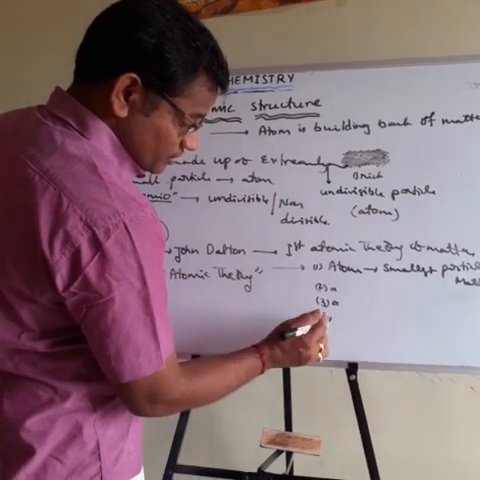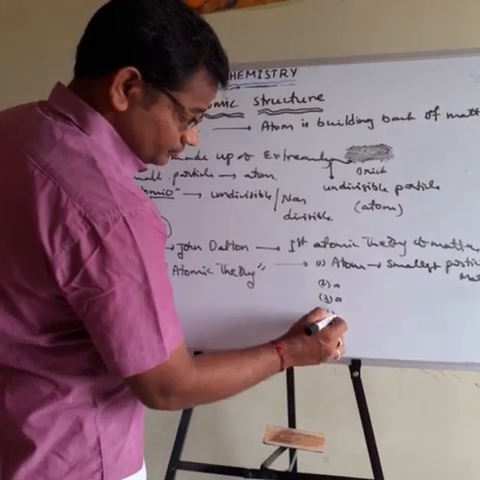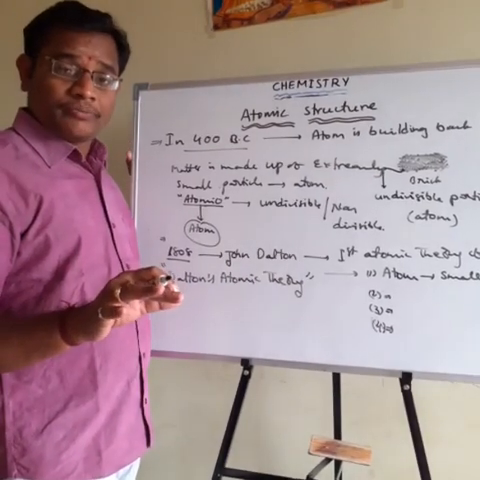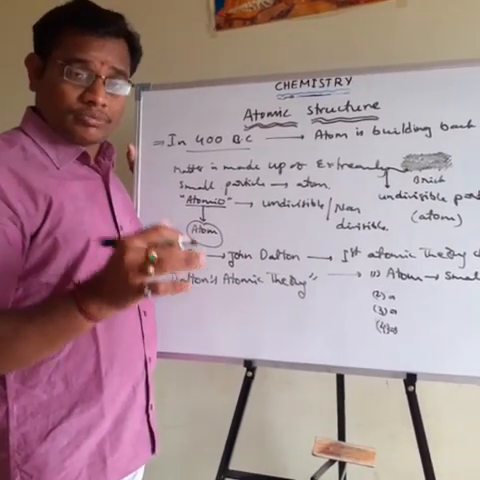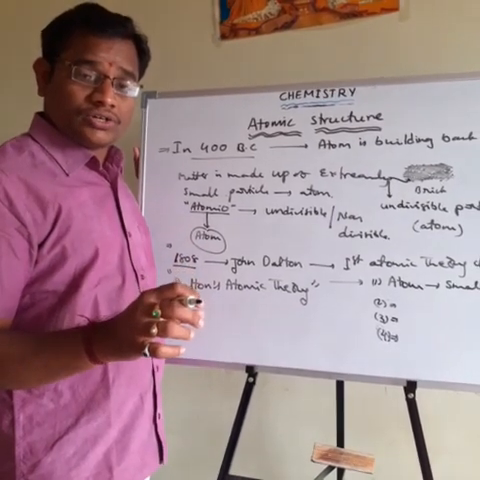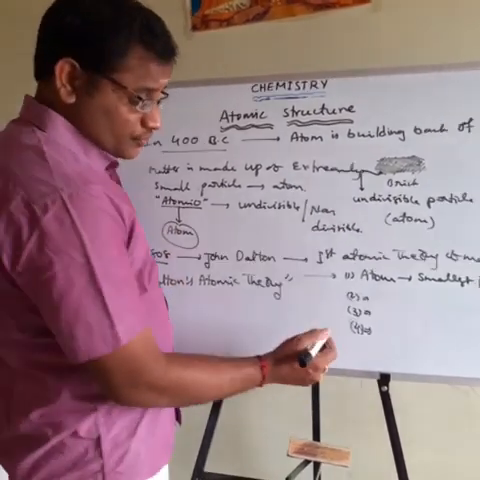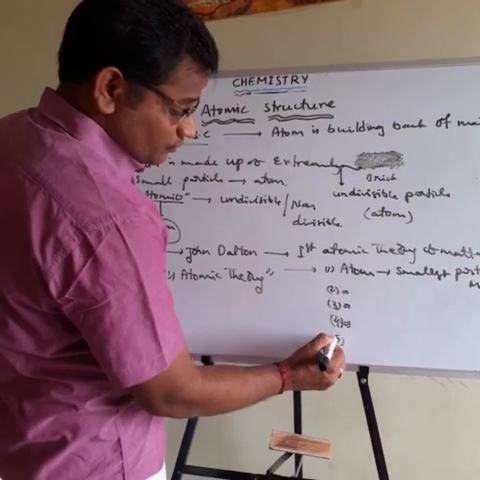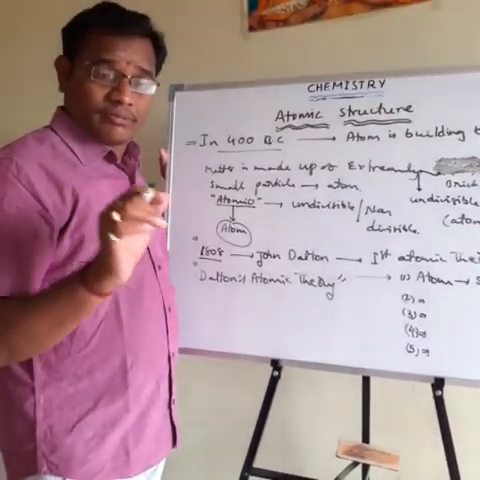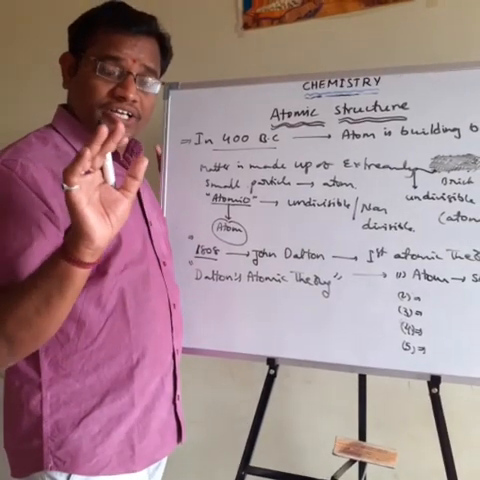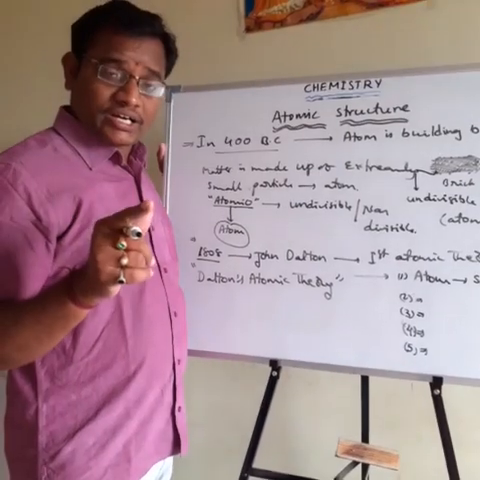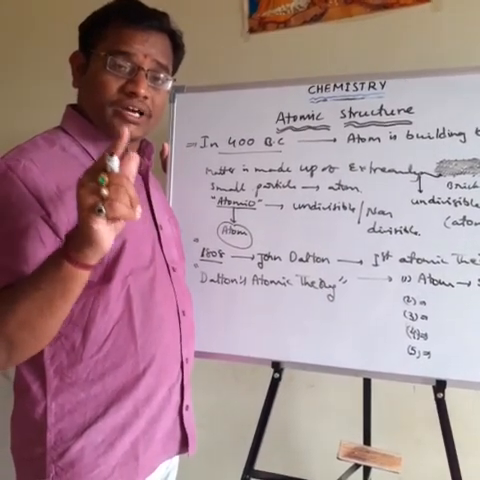The next, fourth one: atoms of different elements are combined in fixed proportion to form the compound. That is the fourth point. Then the last, fifth point: atom is the smallest particle of matter which takes part in the chemical reaction.